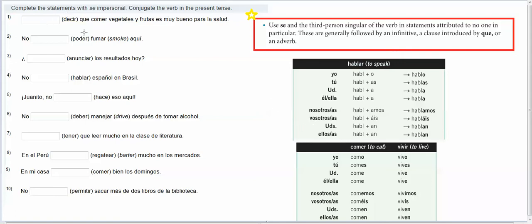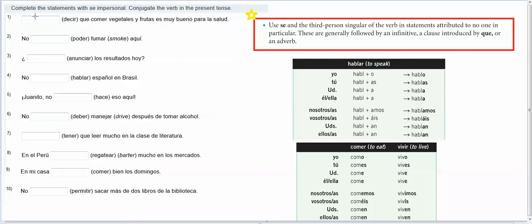So this says, blank decir que comer vegetales y frutas es muy bueno para la salud. So if we're saying something like, it's said that eating vegetables and fruits is good for your health. We're just trying to make that general statement, not saying I say that it's important or Maria says that it's important, but just in general, it's said.